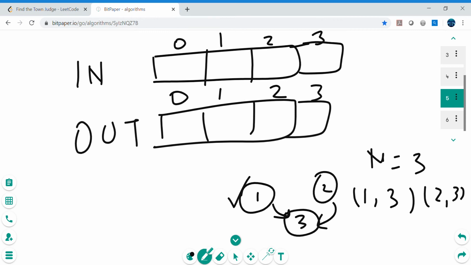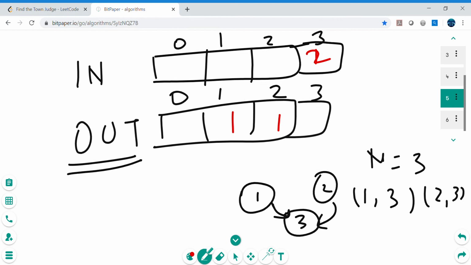For the person labeled 1, there is only one outgoing arrow. So we will fill this out array, and we will fill here 1. Earlier it was 0. If I take red color, I will make it 1. For 3 there is an incoming arrow, so I will fill 1 here. For 2 there is an outgoing arrow, so I will fill 1 here. And for 3 in fact we have 2 incoming arrows, the first arrow and then the second incoming arrow. So basically it will be 2. So 1 plus 1 is 2.